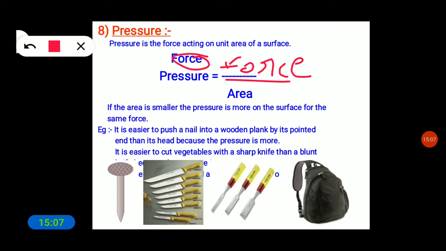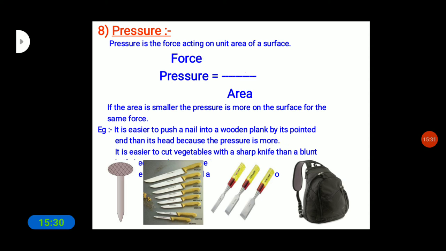For example, I already told you that it is easier to push a nail into a wooden plank by its pointed end than its head, because the pressure is more. It is also easier to cut vegetables with a sharp knife than a blunt knife. So this is pressure. Pressure is nothing but the force acting on a unit area of the surface, that is, force by area.